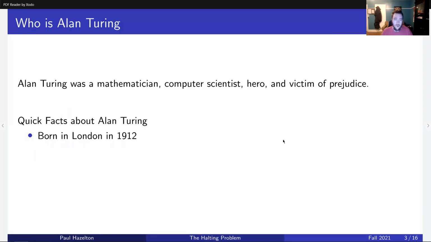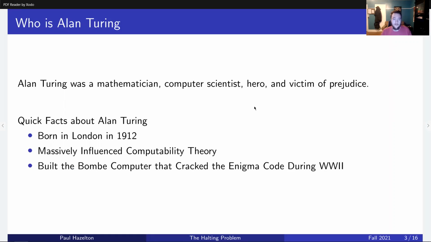So first of all, who is he? Mathematician, computer scientist, and a hero, and a victim of prejudice. He was born in London in 1912, and he massively influenced computability theory, basically started computability theory, and he built the bomb computer that cracked the Enigma code. The Enigma was this machine that encrypted messages for the Nazis, and he cracked it with this machine he built so that the British could have intel.